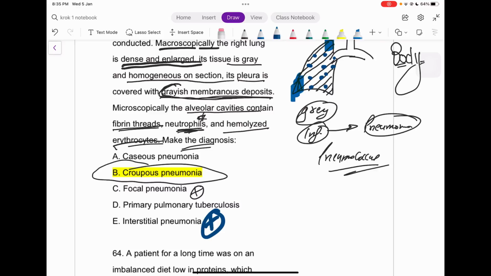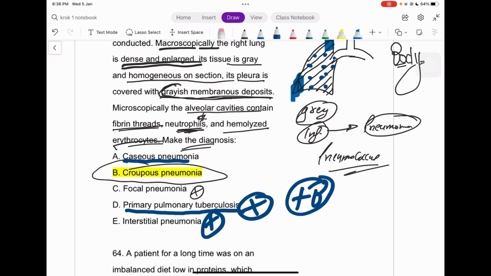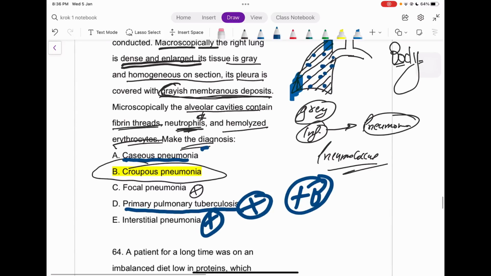Third one is primary pulmonary tuberculosis. No, there is nothing like tuberculosis because I don't have any history of tuberculosis, right? Thereafter, last is caseous pneumonia. See, guys, caseous pneumonia is mostly seen in what? Tuberculosis, right? It's mostly seen in tuberculosis. So there is no history of tuberculosis, so this option can't be possible either, right? So the only option possible is corpus pneumonia, and that is our correct answer.